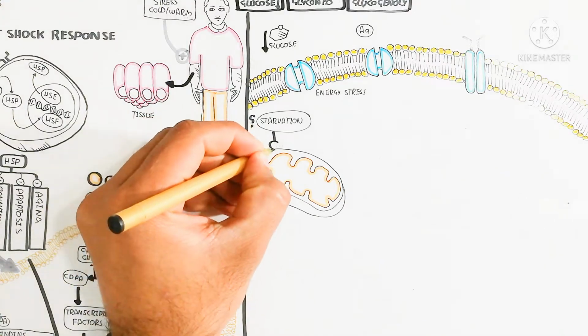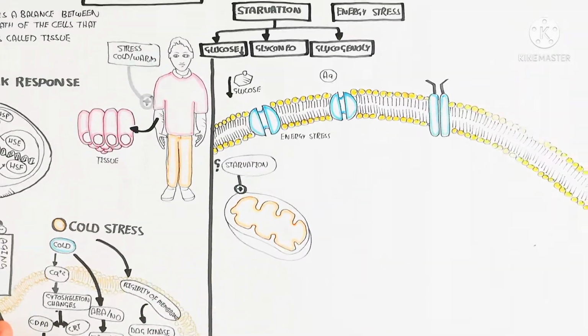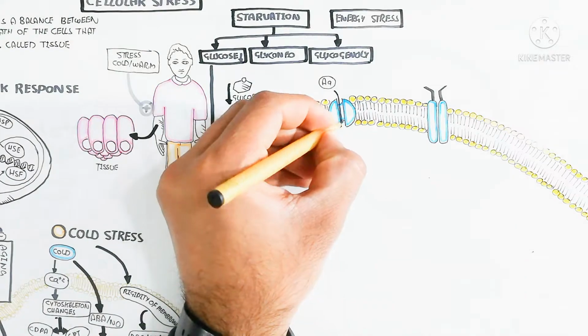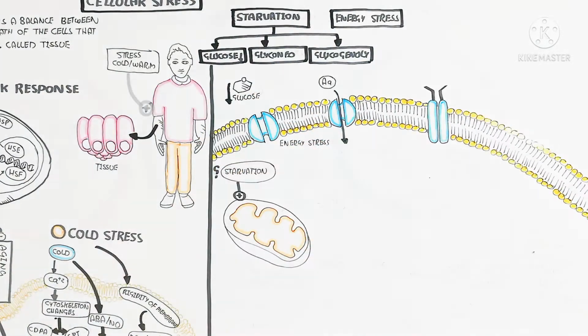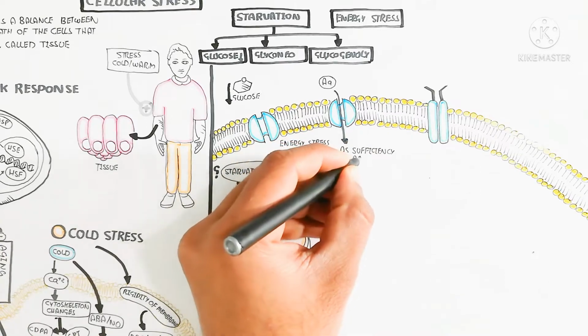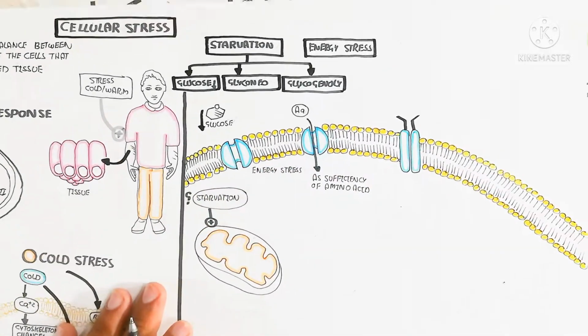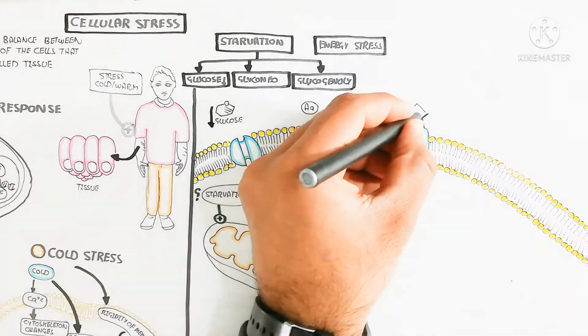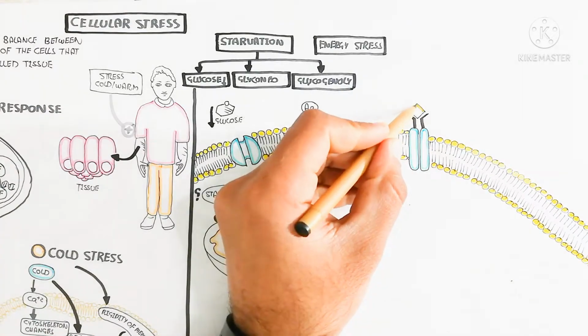This will possibly increase mitochondrial dysfunction, because mitochondrial dysfunction is due to the decrease of ATP and, on the other hand, the decrease of glucose. There are a lot of things I am not mentioning here, but in the next video we will discuss them also.